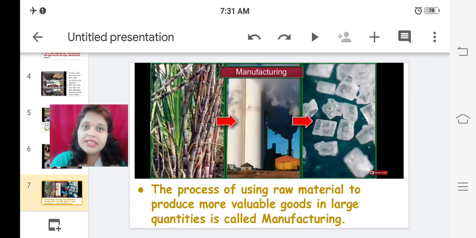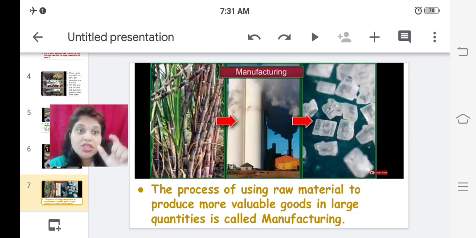Manufacturing, this is a definition: the process of using a raw material to produce more valuable goods in large quantities is called manufacturing. Just take a note of a few words in this definition, then you will understand it properly and it will be easy for you to remember the definition. First is raw material, then processing, then the final valuable product, the goods that we get.